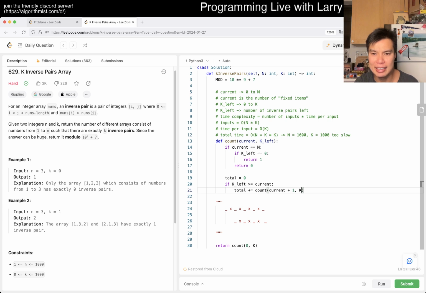And then k left. The way that I'm doing this is a little bit awkward, to be honest, because we're adding numbers in a weird way. I think the way that I defined this is a little bit awkward compared to the other way that I did it.